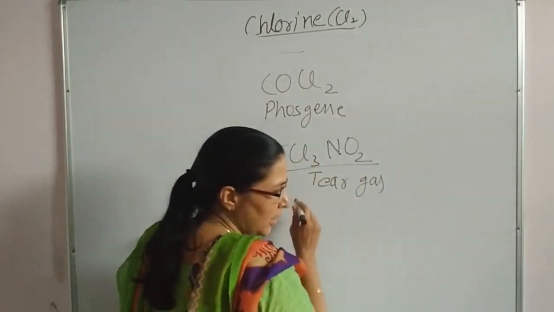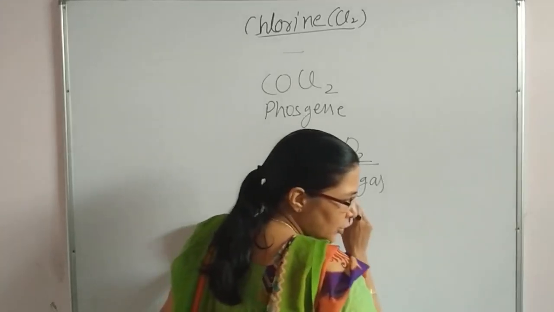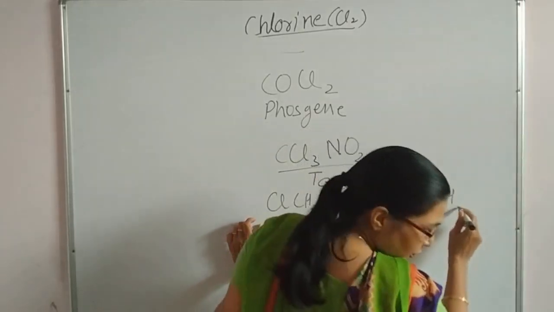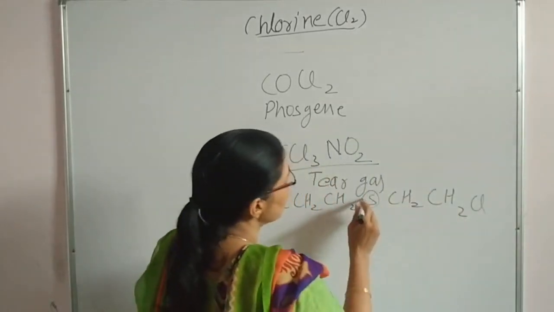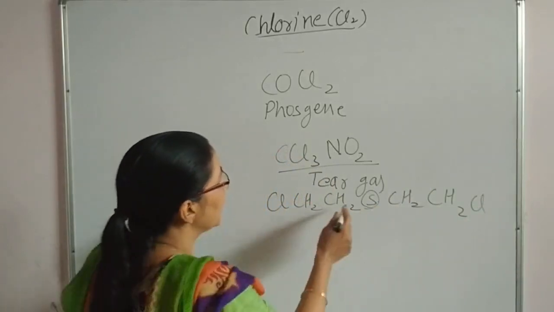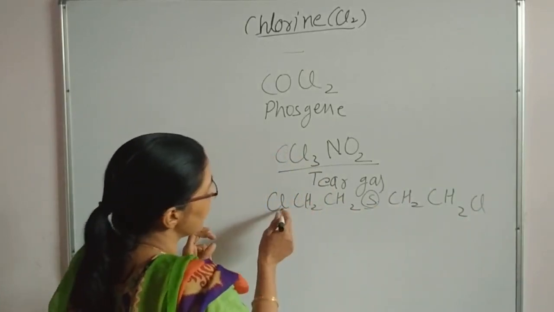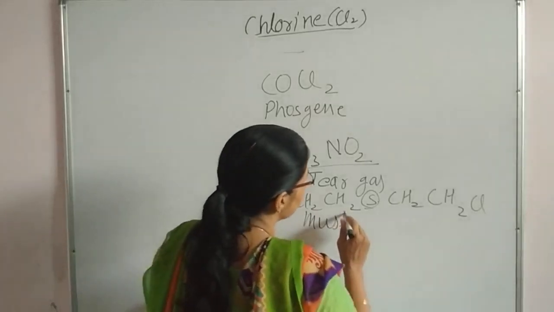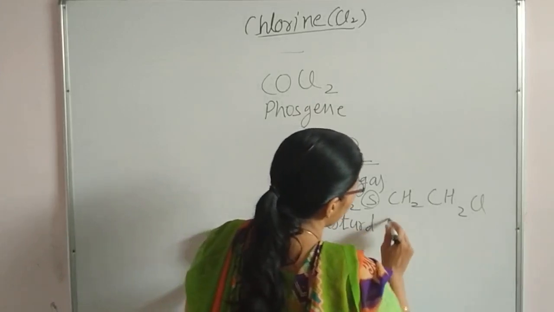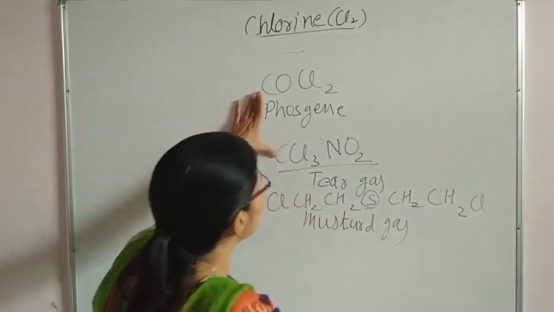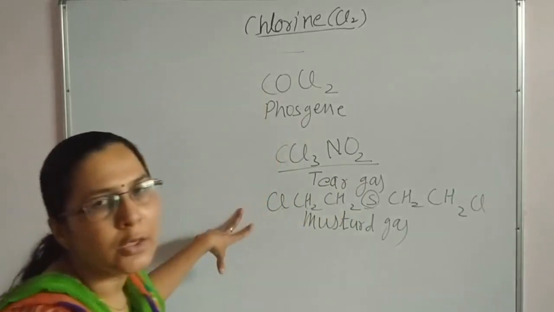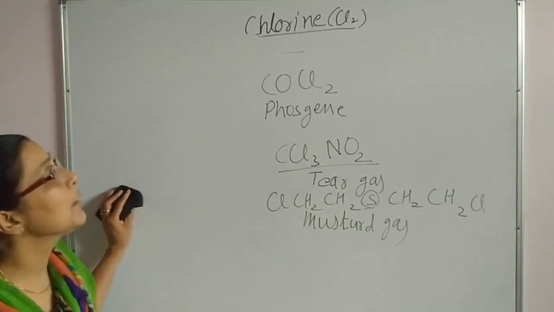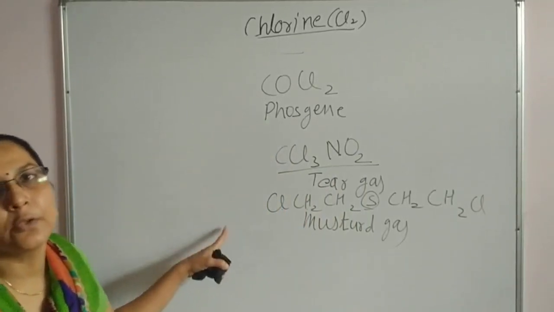Then next is Cl-CH2-CH2-S-CH2-CH2-Cl, meaning learn S in the middle element, with CH2CH2Cl on both sides. So this gas is known as mustard gas. These all poisonous gases were used at the time of war. Now these all gases are banned, but still they come in the board examination, so the formulas need to be learned.